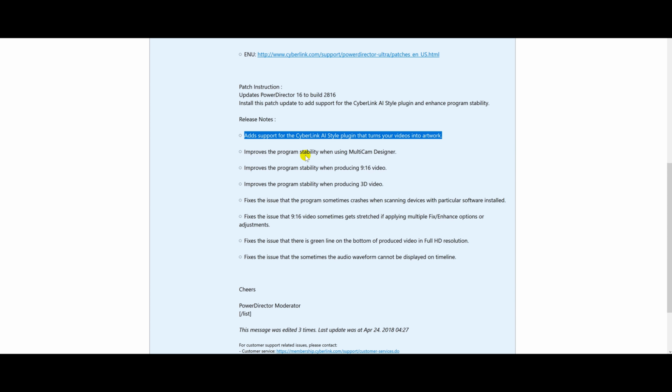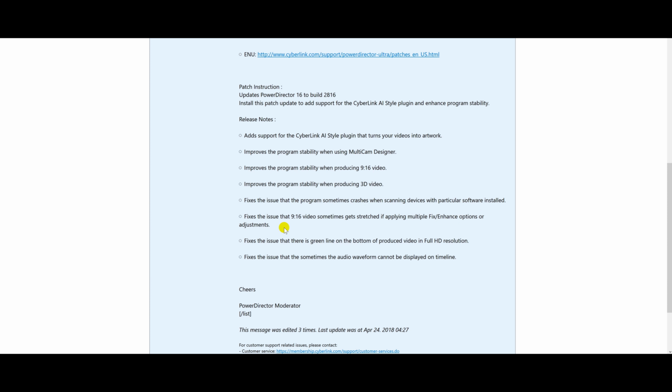It says it improves the program stability when using MultiCam Designer, if that's something you use. Improves the program stability when you're producing 9:16 video. Improves the program stability when producing 3D videos, if you're using that. Fixes the issue that the program sometimes crashes when scanning devices with particular software installed.